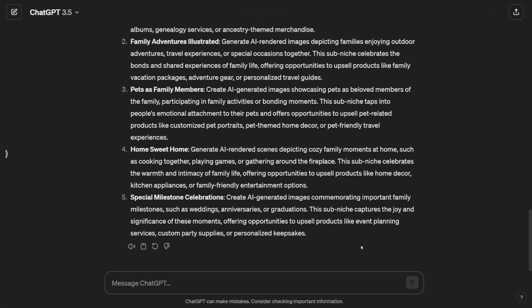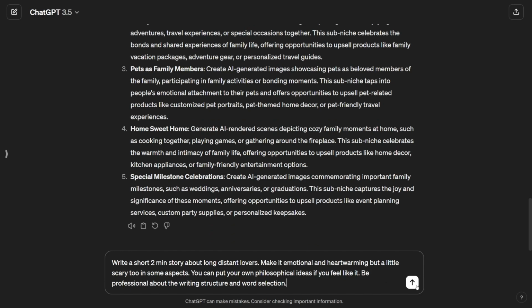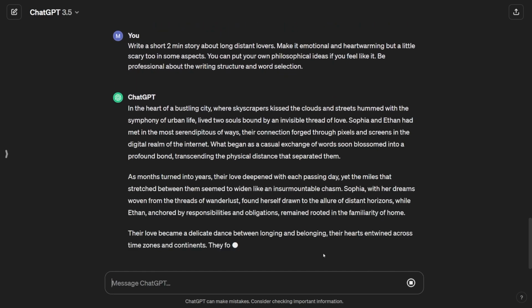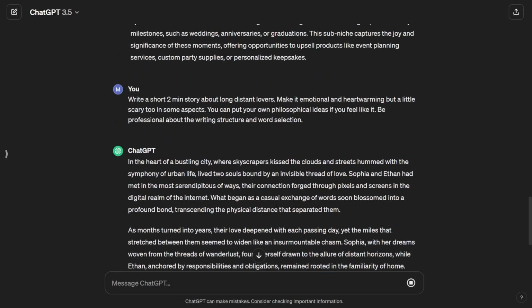So now we need to head back to ChatGPT. It's time to write a really good story that'll have people hitting the like button like there's no tomorrow. Use this prompt. Remember, the prompt is going to be different depending on your niche. So this template is not just copy and paste. You need to tweak and tailor it to your needs.